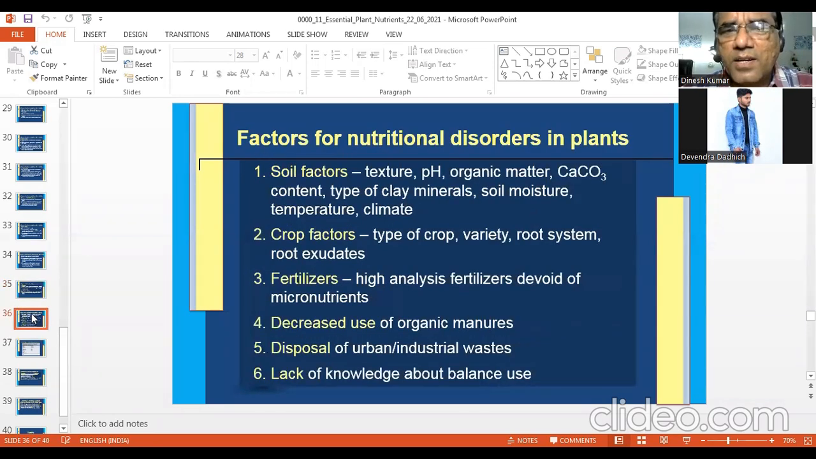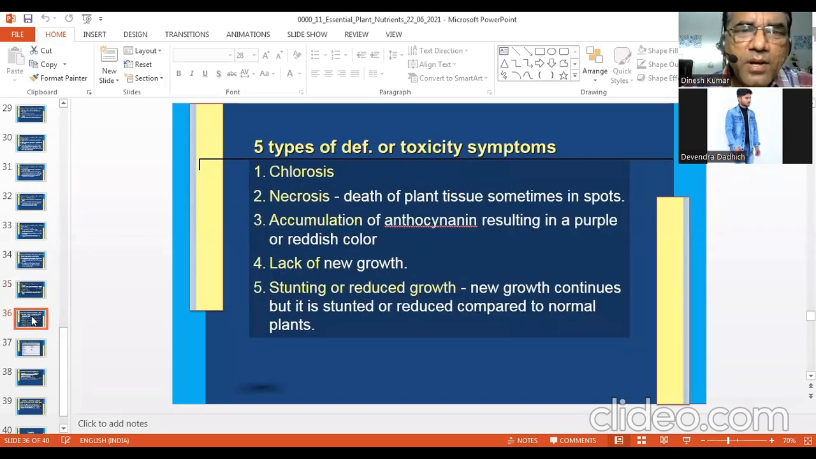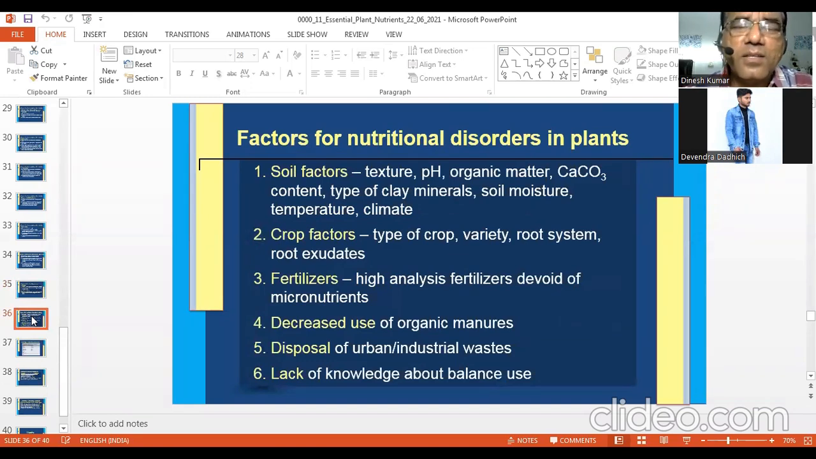Then what are the factors for nutritional disorders in plants? There are a number of disorders caused in plants due to short supply of the nutrients. They are not diseases. They are not caused by microbes. Therefore, they are called disorders. So what are the factors that affect the nutritional disorders? Means shortage or excess supply.